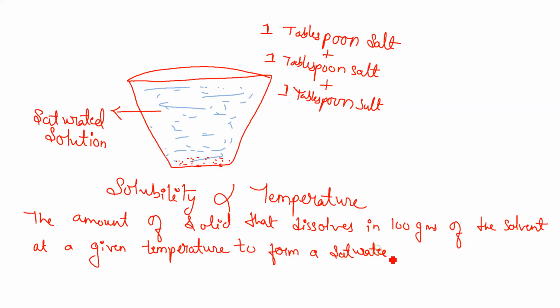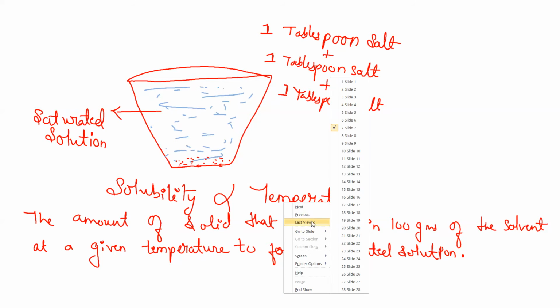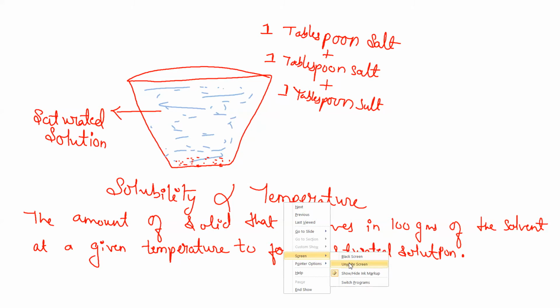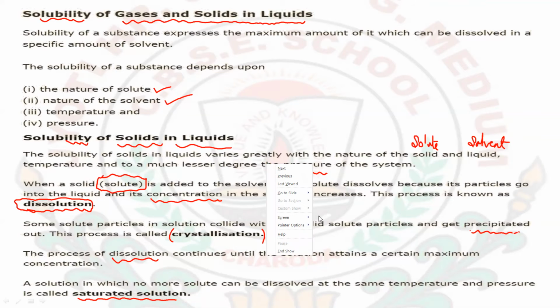Saturated solution is solubility. Okay, this will be the definition. And the concentration of the solute has the highest value in a saturated solution. Okay, the concentration of the solute will be highest in case of a saturated solution. Now let's see the further part here.